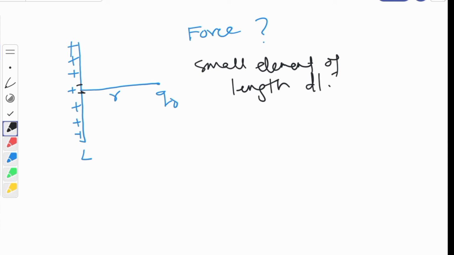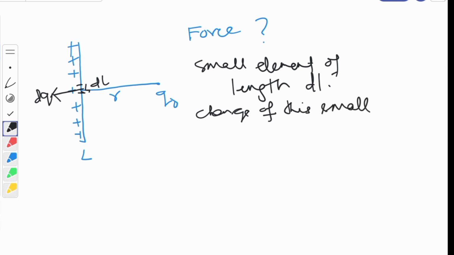Let this dl length contain a small charge dq. So the charge of this small element is dq.